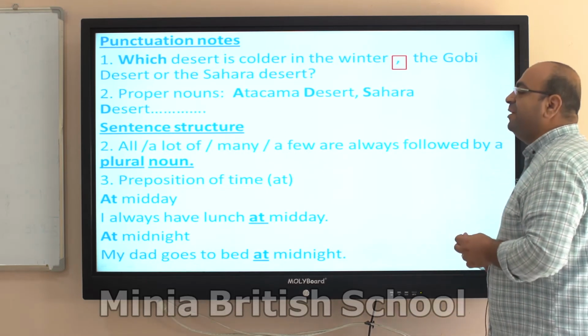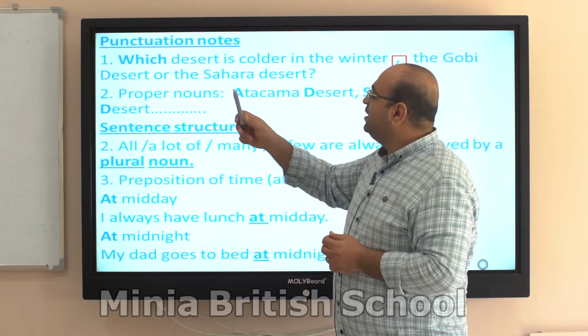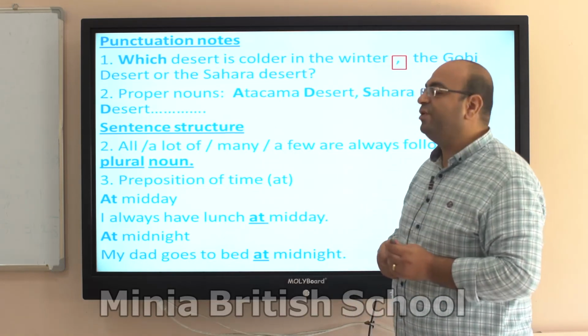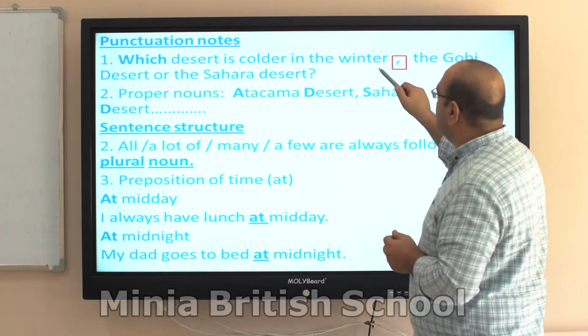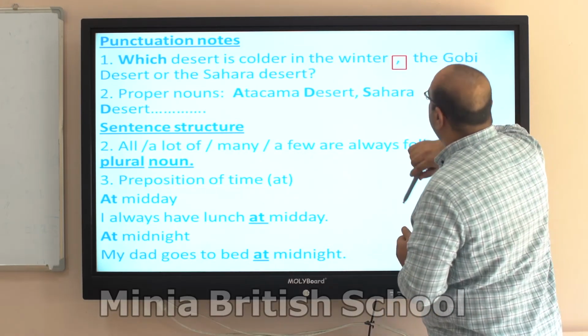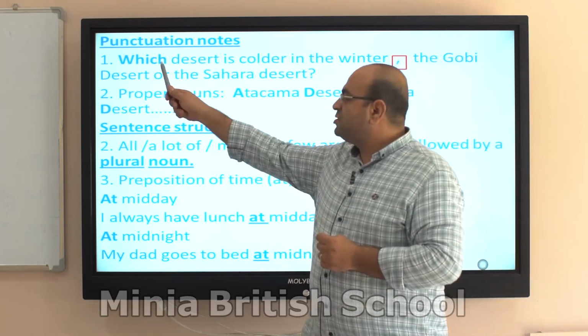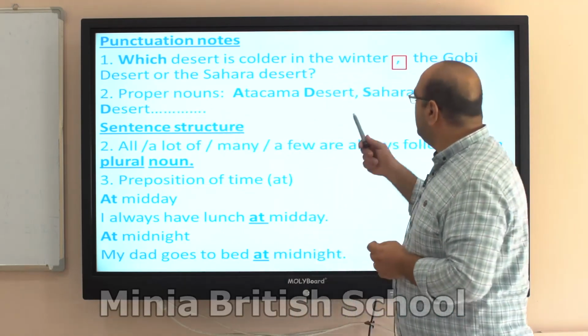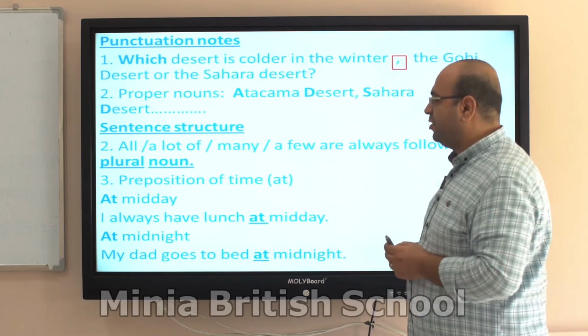Now we get to a very important punctuation part. This is talking about our question when we talk about comparatives. Which desert is colder in winter? Then we have the comma. The Gobi Desert or the Sahara Desert. Start the question with a capital letter. The comma is very important, and then the question mark.